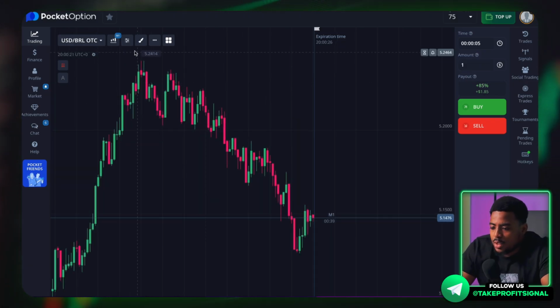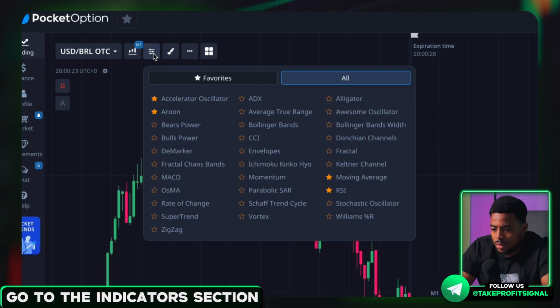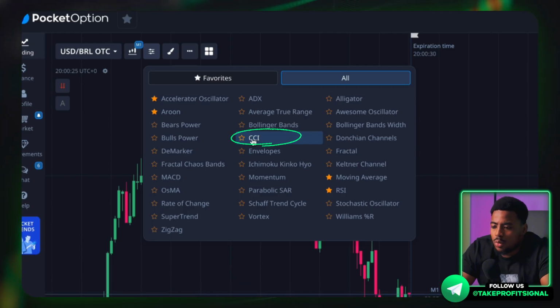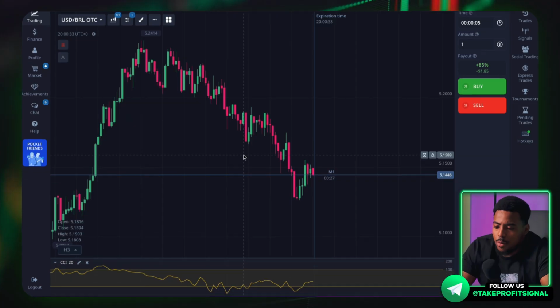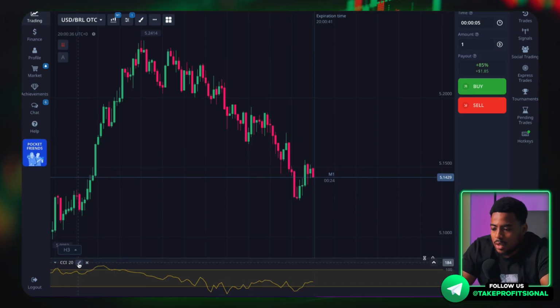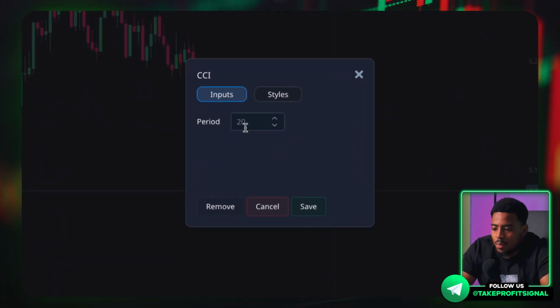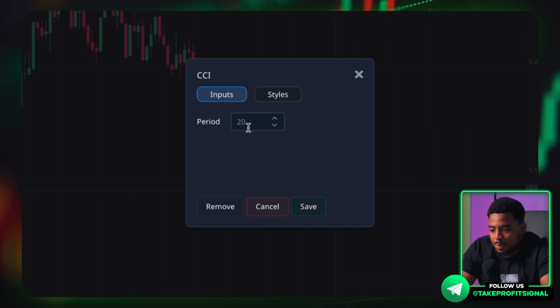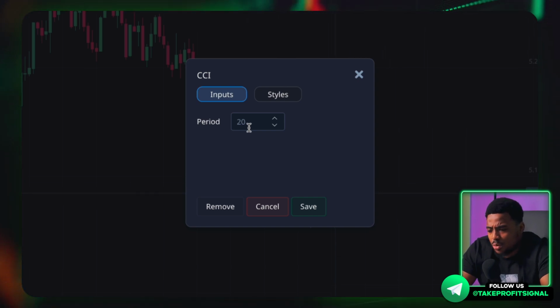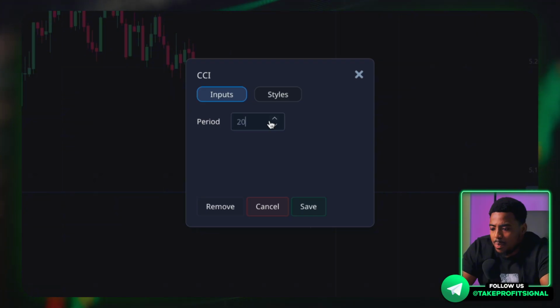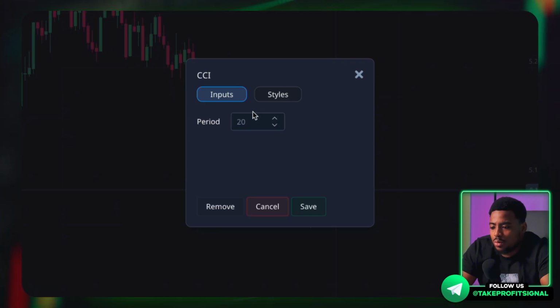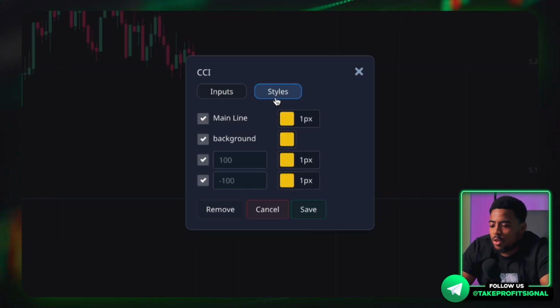Next, we are going to need to add an indicator. We go to the indicator section and look for the SSI indicator here. We click on it once, and now we need to configure it correctly. Here we click on the pencil. We do not change anything in this period because it's too small. We will have a very large number of garbage signals. And if we put too big a period, it will be 2 trades per week. So the golden mean is a period of 20.